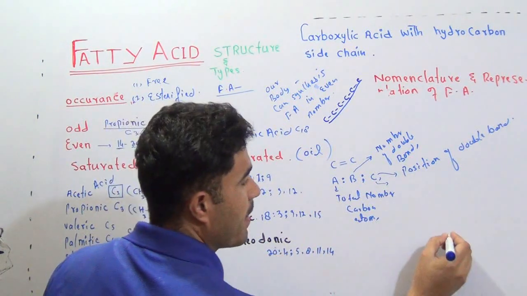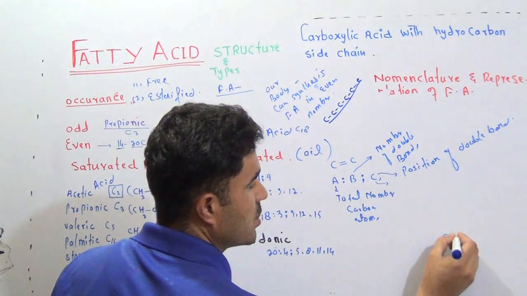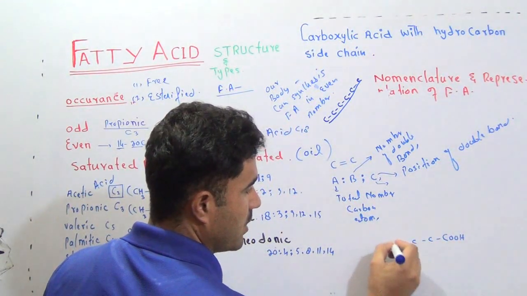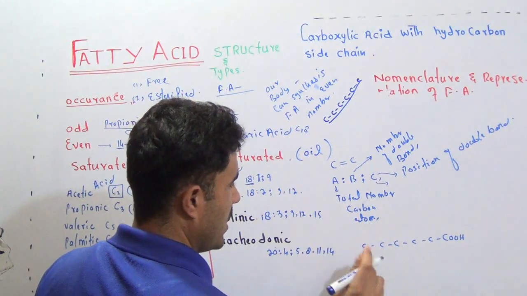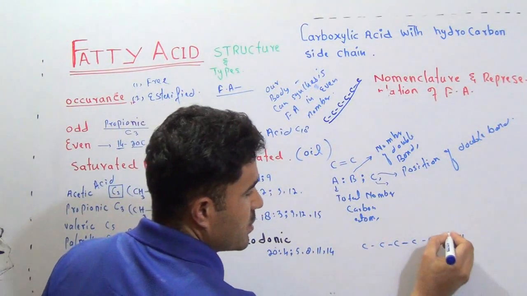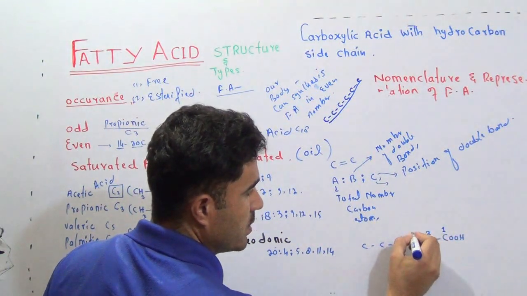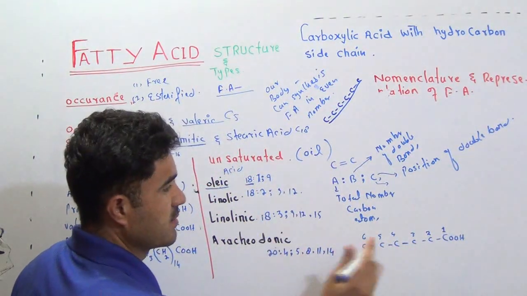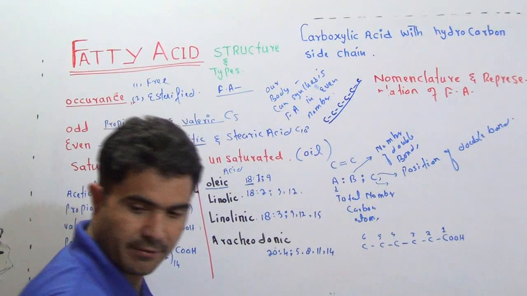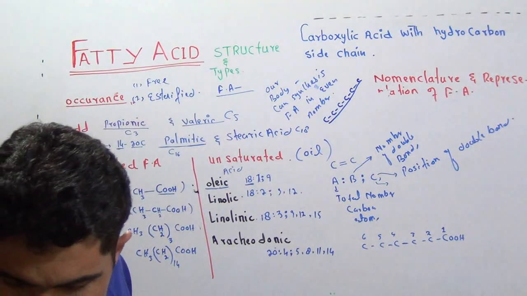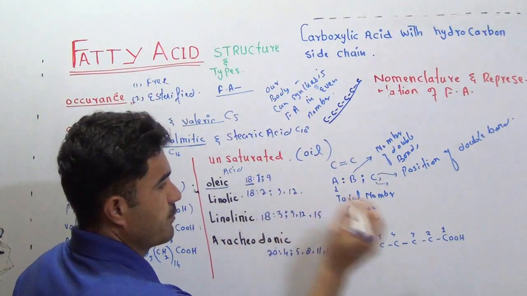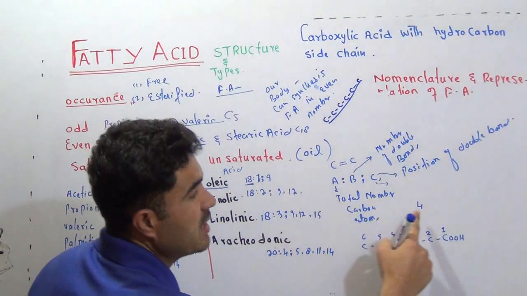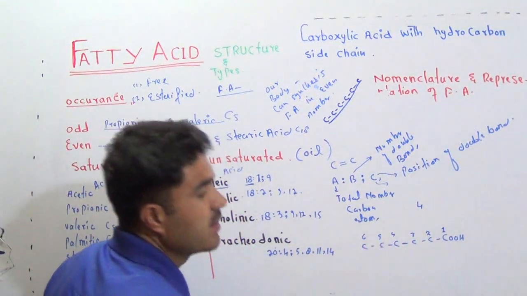If you see here, if I write COOH, right? And this is carbon, and this is again carbon, again carbon, again carbon. This is always carbon number 1, then 2, 3, 4, 5, and 6. So if they say that the double bond is at carbon number 4, it means the double bond is between 4 and 5.